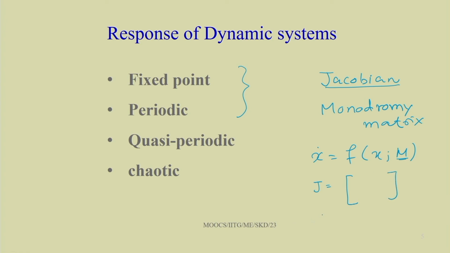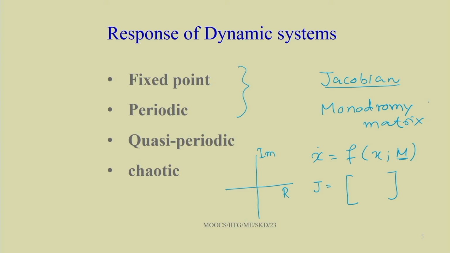After finding the eigenvalues of the Jacobian matrix, we check whether they lie in the left or right side of the S plane. This is the real axis, this is the imaginary axis. By checking the eigenvalues, we can tell whether the system is stable or unstable. For a stable system, the eigenvalues must lie in the left hand side of the S plane, and if some of the eigenvalues lie on the right hand side of the S plane, then the system is unstable.